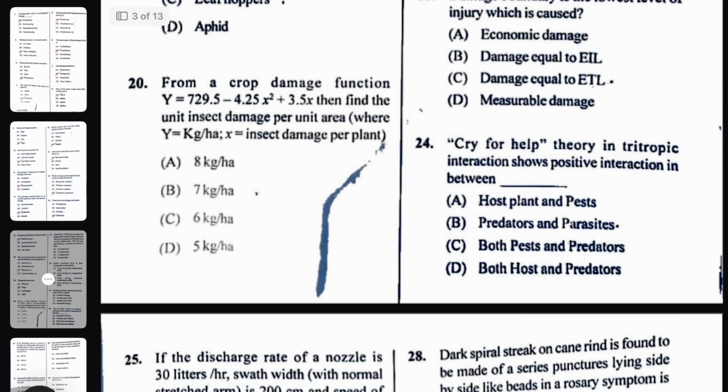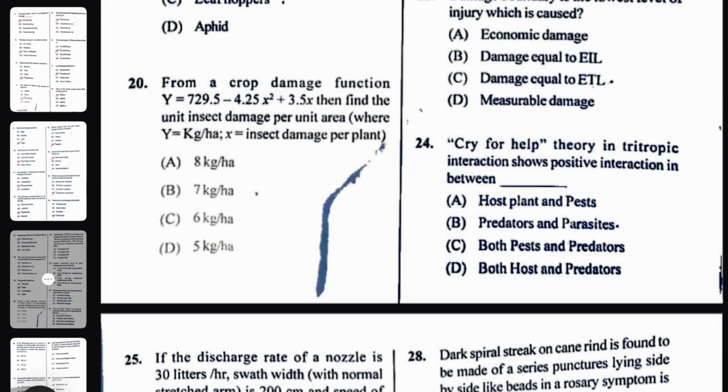From a crop damage function, y equals 729.5 minus 425 x squared plus 3.5 x, find the unit insect damage per unit area, where y is in kg per hectare and x is insect damage. So the question is, if the insect population increases by 1 unit, how many kg of crop damage will there be?